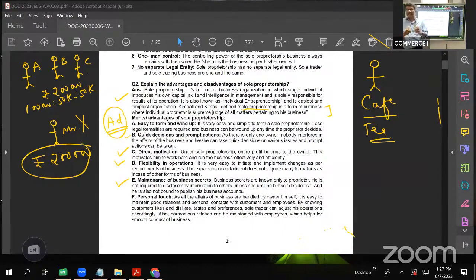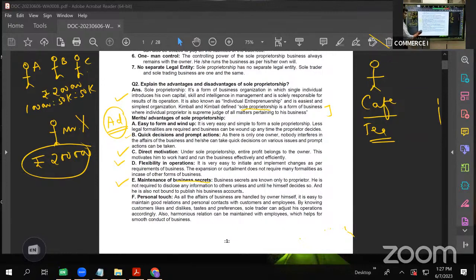Let us say there are partners A, B, C, D. A may share the secret with his brother, and his brother may also start preparing the same tea, start an outlet nearby, and this will divide the customers. There is a possibility in case of partnership, but in case of proprietorship, there is no such possibility, because the proprietor very well knows that if he shares the secret, it is going to affect his profit. So maintenance of business secrets is one of the advantages.